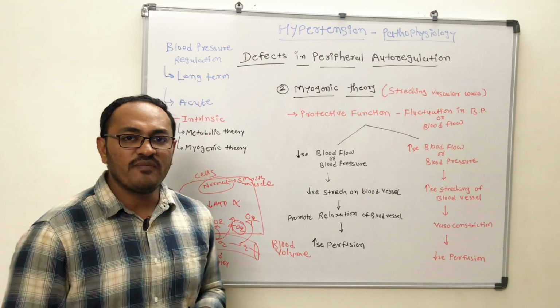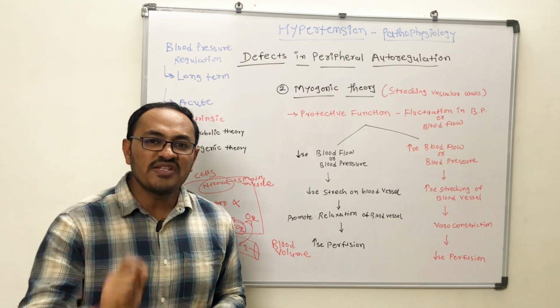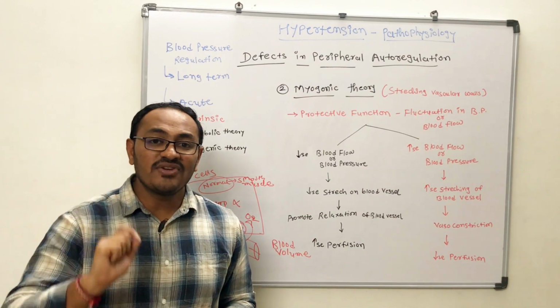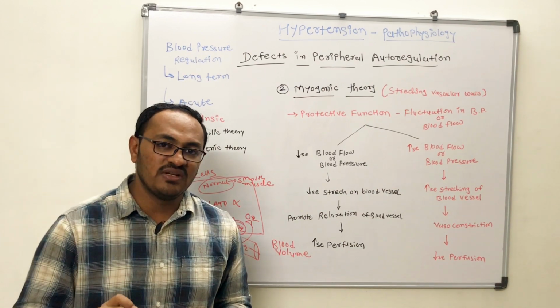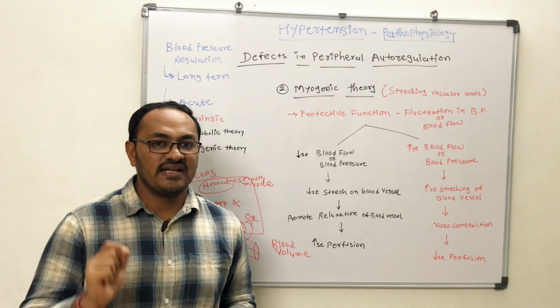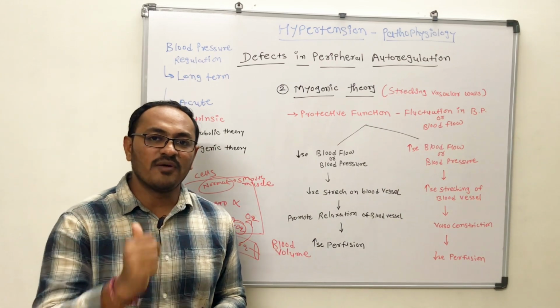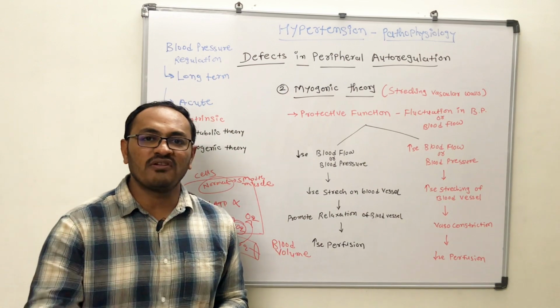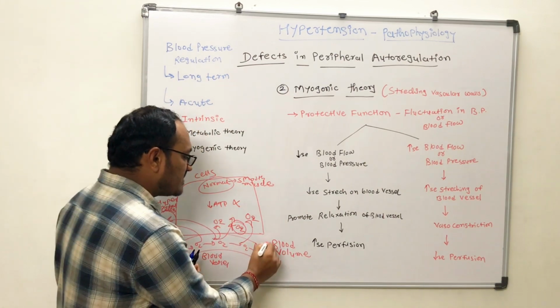In some patients, there is an intrinsic defect in sodium excretion. When there is an intrinsic defect in sodium excretion, sodium will be retained inside the human body, and as a thumb rule, sodium will also retain water, and sodium and water retention will increase the blood volume.